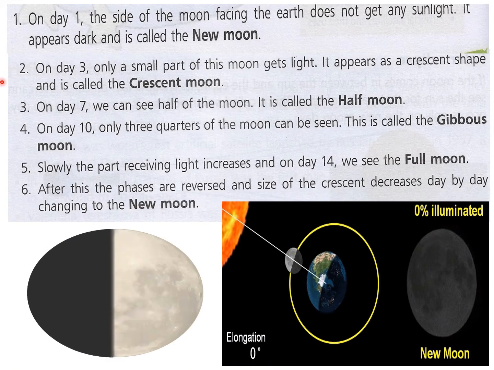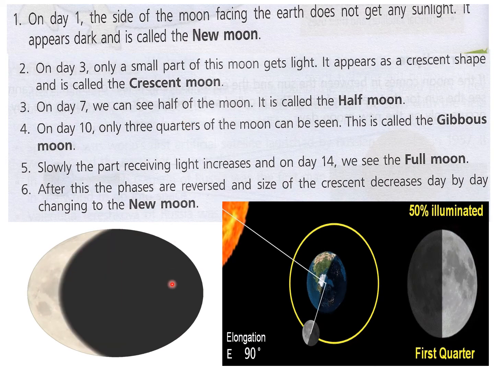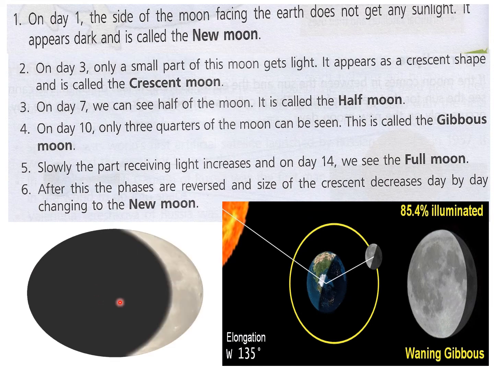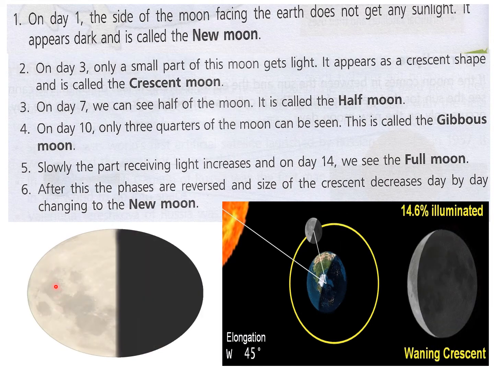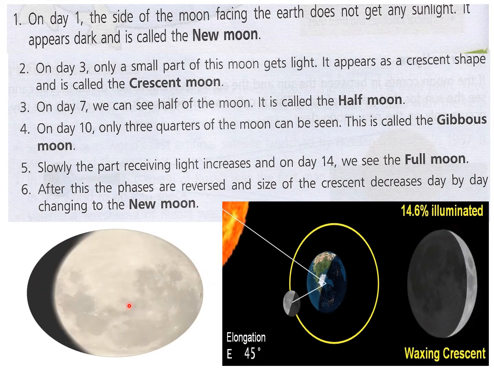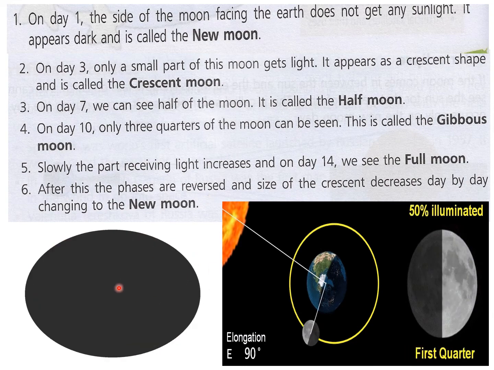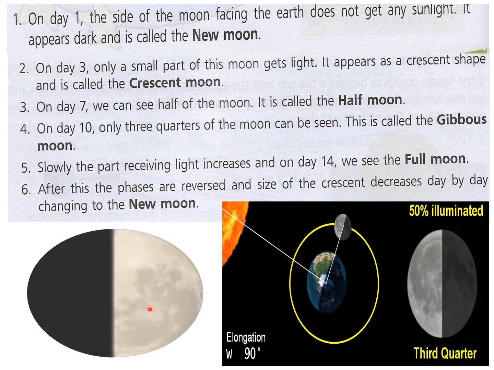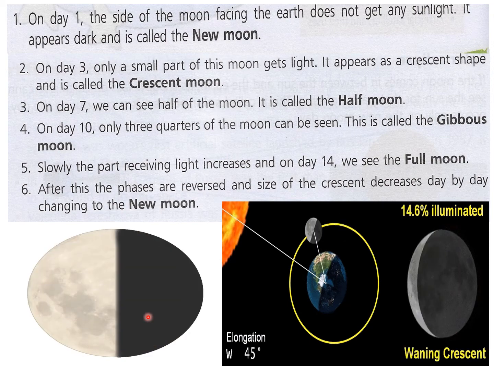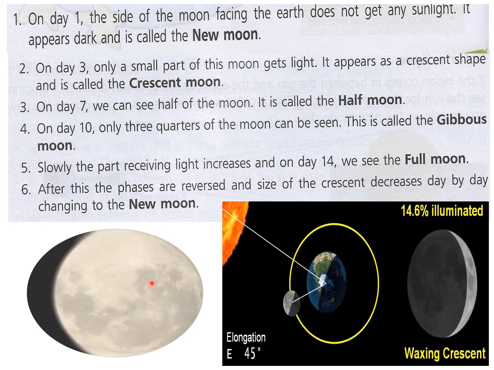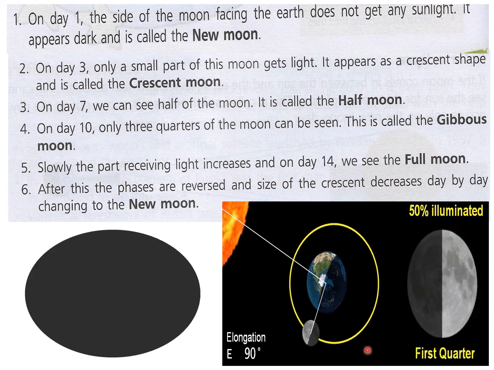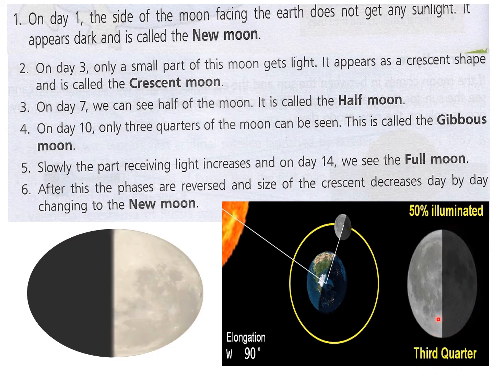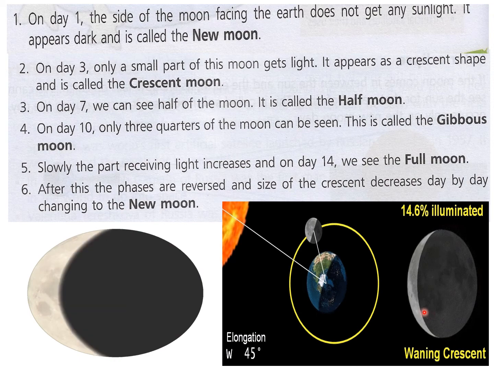Now again I have put this page here so that you can understand the phases of the moon. This is the whole dark new moon, then see crescent, then gibbous, and then again full moon. Then from full moon, again gibbous and crescent. So waxing and waning, I hope you understand. Waxing means that it increases, and waning means it gradually decreases. In this picture also you can see waxing gibbous, full moon, then waning gibbous, third quarter, crescent, and then new moon.